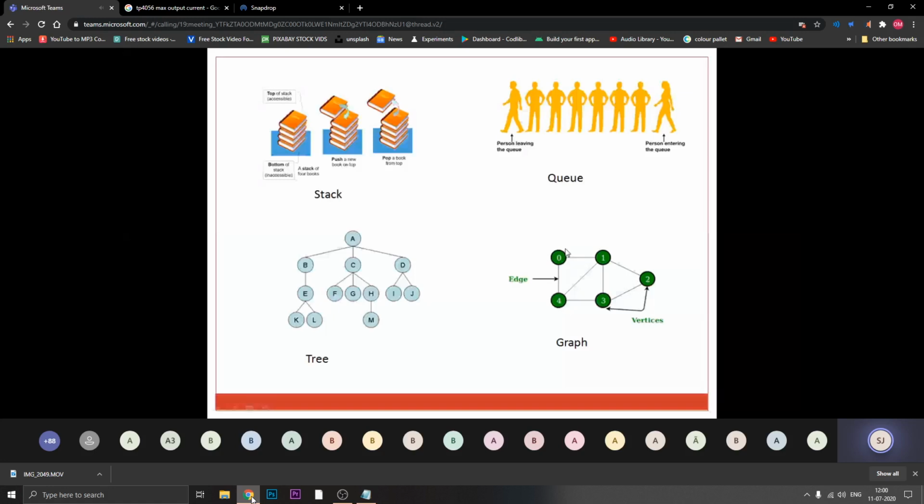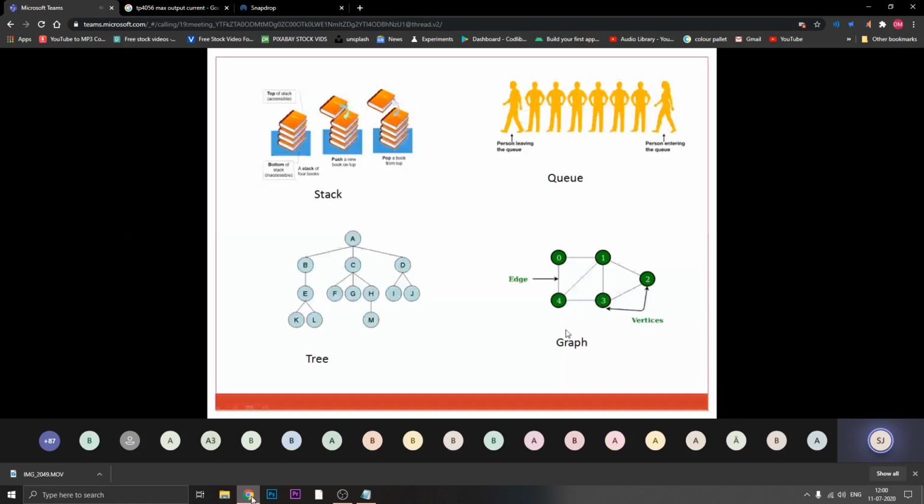I can visit 0 to 1, 1 to 3, 3 to 4. I can visit 0 to 1, 1 to 2, 2 to 3, 3 to 4. So I have 4 possible ways to reach from my current source to the destination number 4.